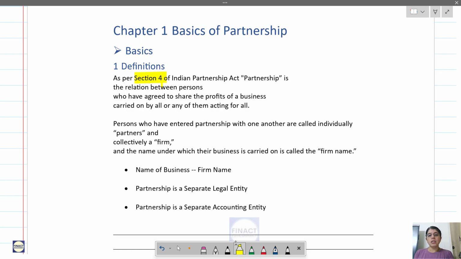Persons who have entered into the partnership with one another are individually called partners and collectively a firm. The name under which their business is carried on is known as the firm name. So whatever is the name of the business, that is known as the firm name.